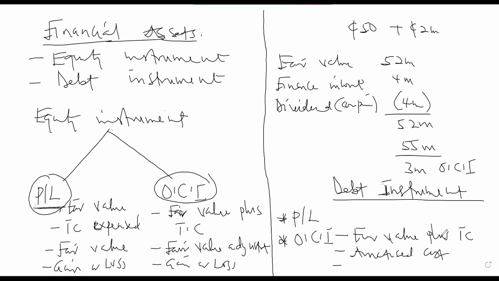So at the end of the year, you look for a gain or loss on the fair value. Although you are carrying it through amortized cost, by the end of the year you look for the fair value of the assets and compare with the amount that you have. So let's look at the example here. Let's assume the figure was 50 million plus the transaction cost of 2 million. So we have 52 million as the fair value.